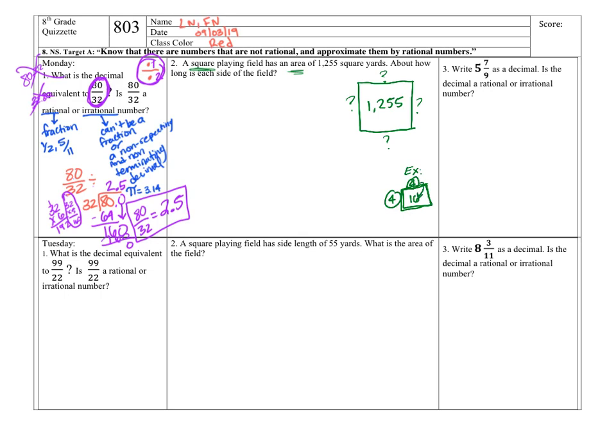Now here, we have to try to figure out what number times itself is 1,255. This is also known as a square root. So we're looking for the square root of 1,255.